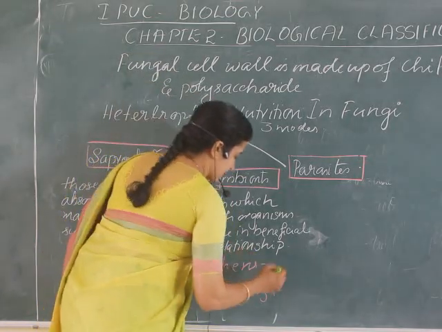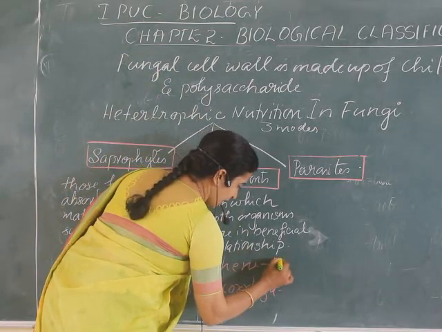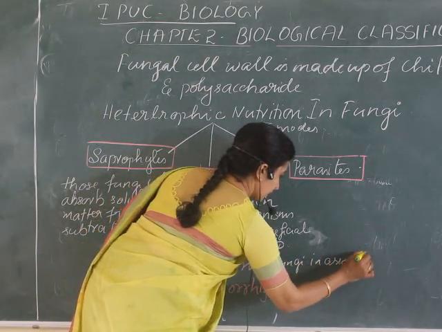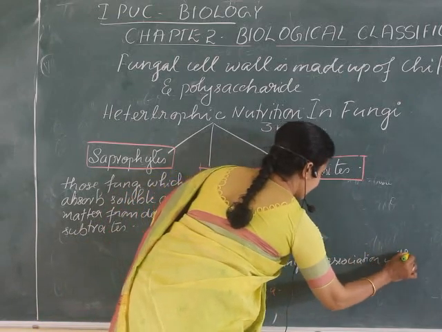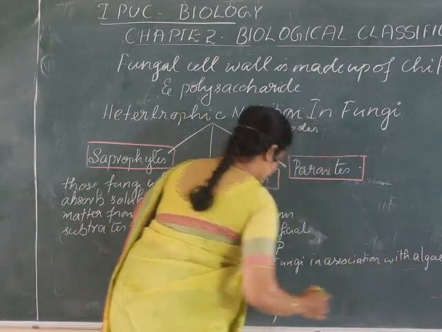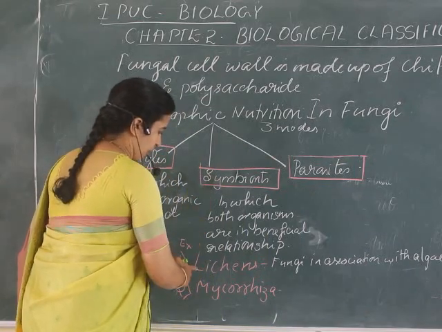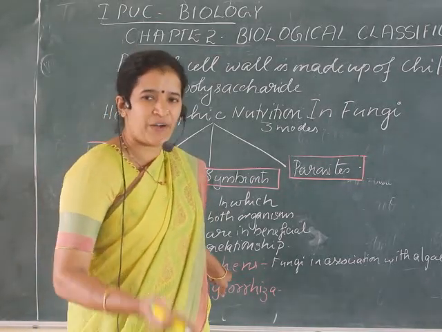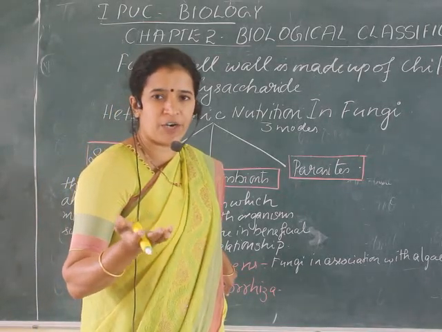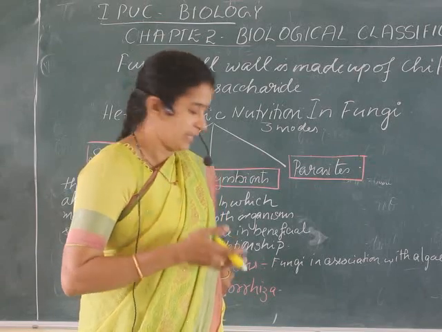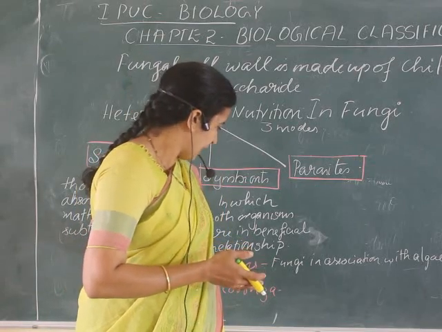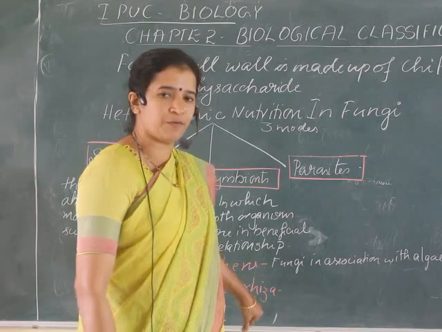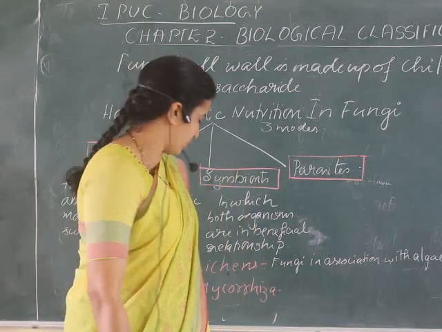So lichens means it is a fungi in association with algae. It's called lichens. Now I'll tell you how both of them are in symbiosis. Here the algae will prepare the food, because fungus cannot synthesize its food as it does not have chloroplasts. But algae can prepare the food. So algae will prepare the food, and fungi will in turn provide the shelter.